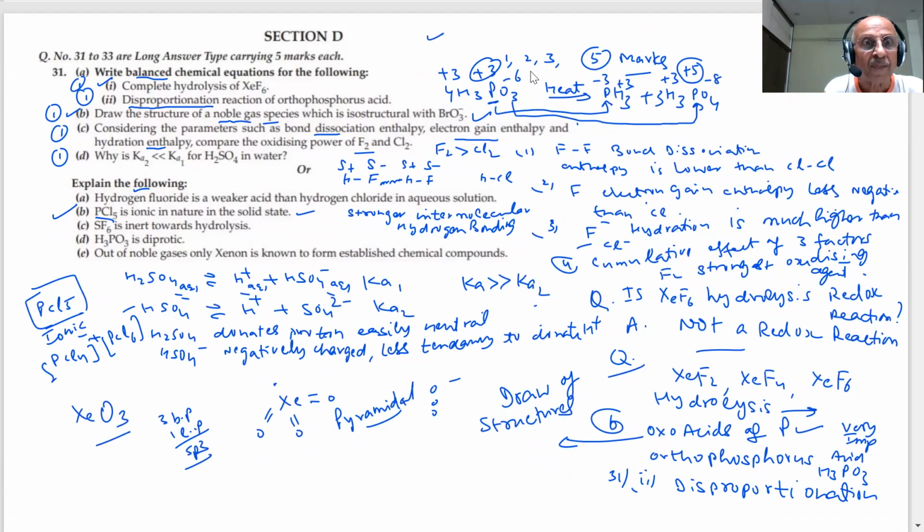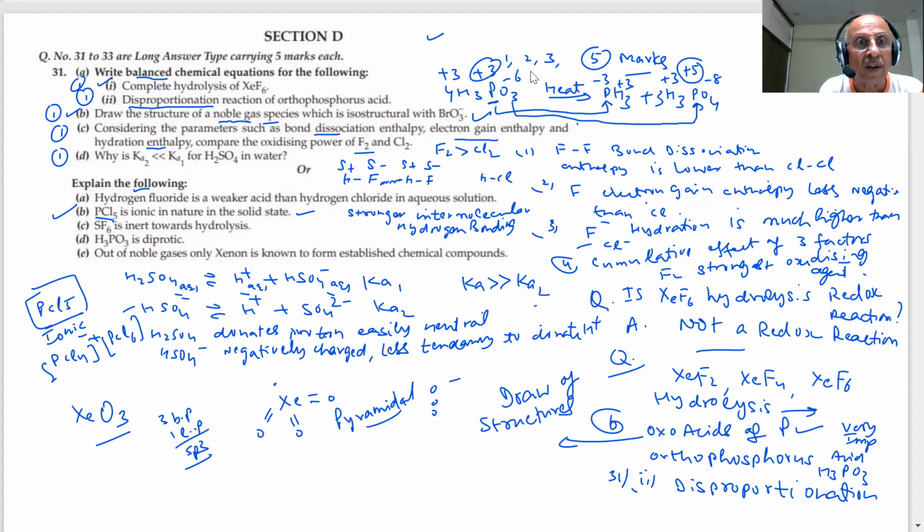Students, be careful. Another important question: SF6 is inert towards hydrolysis. All these questions are very important, students. They have been asked repeatedly in the paper. What is the reason SF6 is inert towards hydrolysis? What is the shape of SF6? You have seen the shape of SF6, student. It is octahedral, a symmetric molecule.